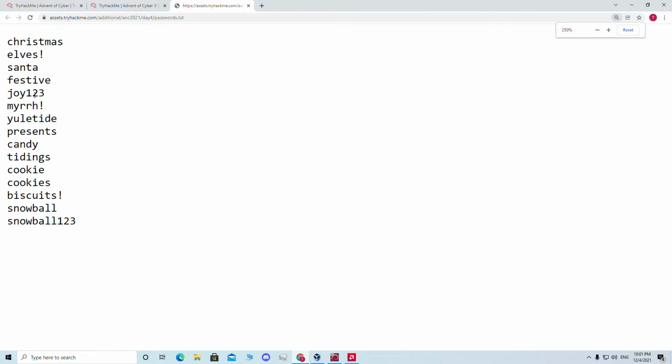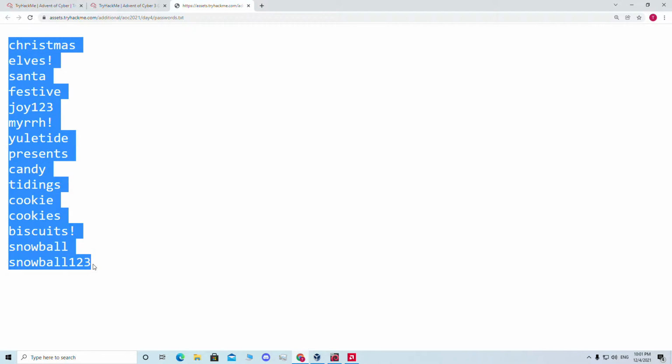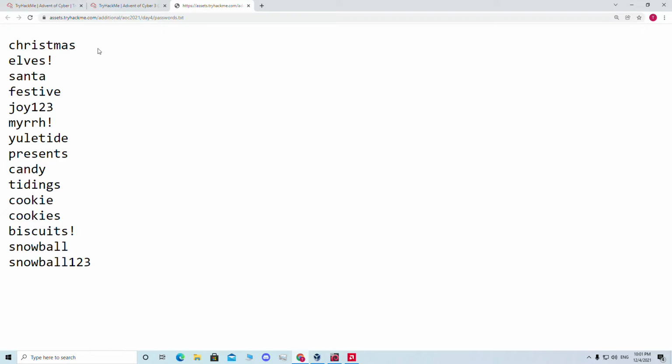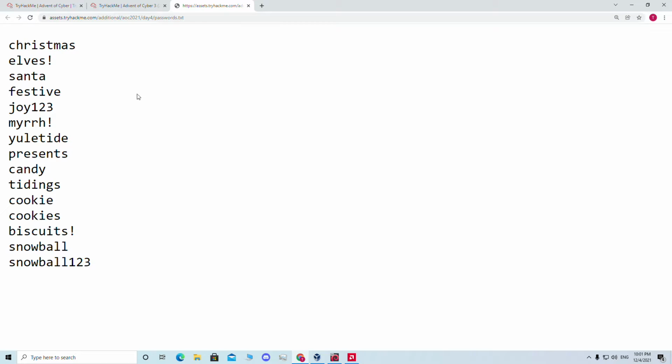If you click here, we can see there is a password list. This is a great example because we can create a password list like this. If I zoom in, you can see this is the password list they are providing for us. We can also make a password list for doing brute force, and then use the fuzzing method with that password list by using Burpsuite. So this is the password list.